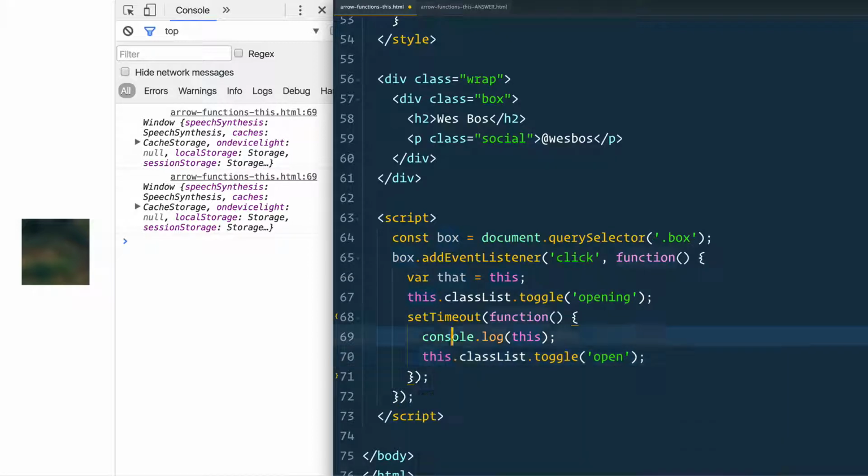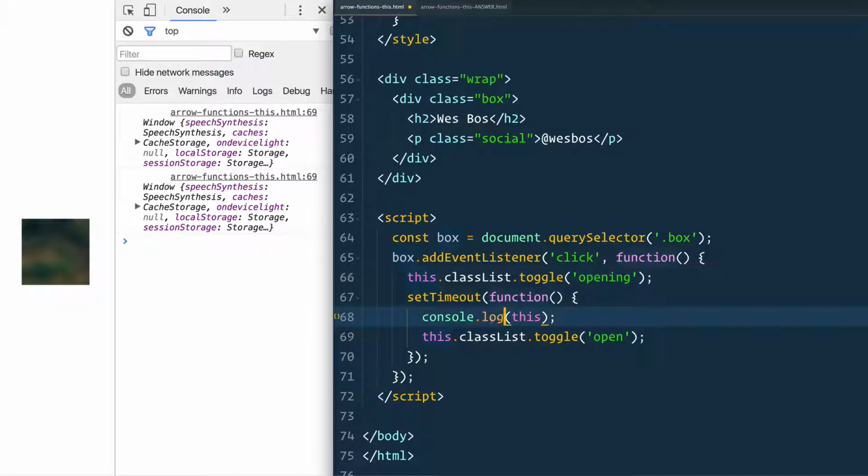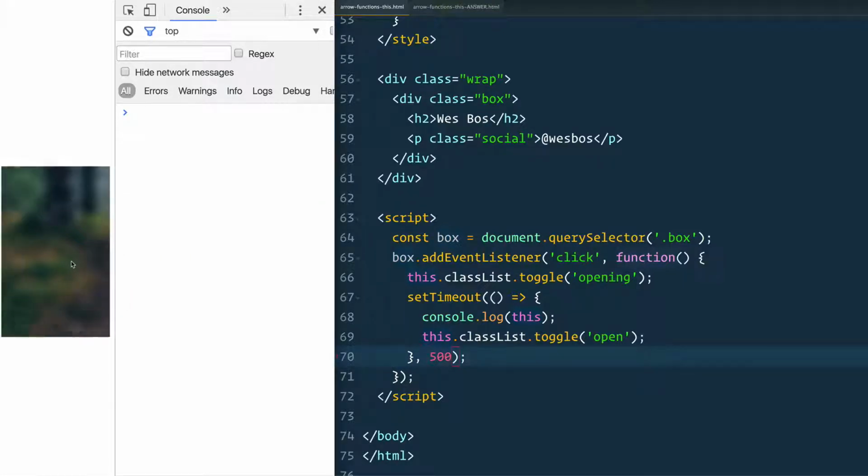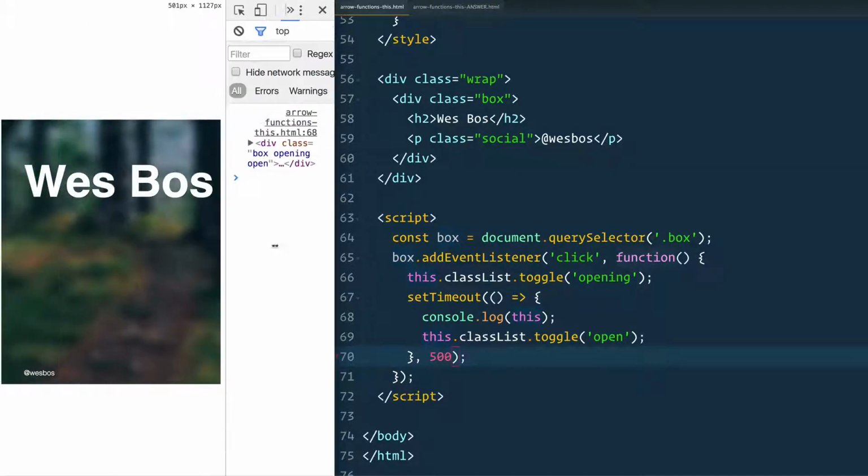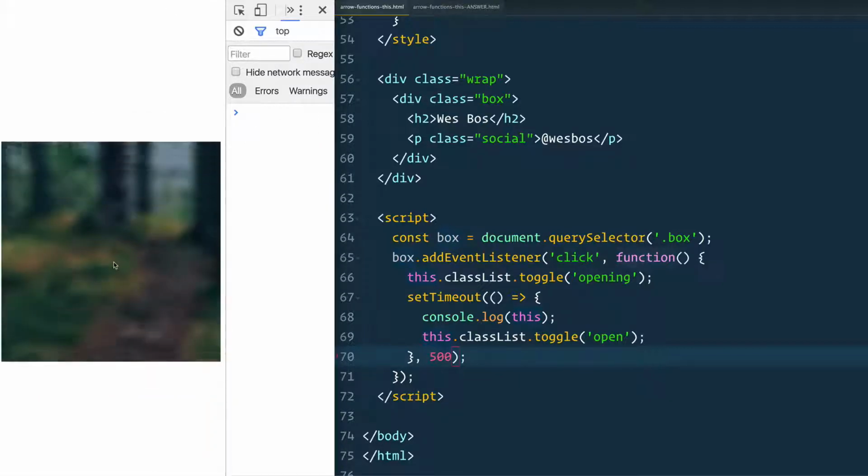If I bring that back to this, what we need to do is just simply make it an arrow function. Why? Because when you have an arrow function, it does not change the value of this. It inherits the value of this from the parent. We don't have to worry about the scope changing or anything like that. We can just go ahead and keep using this as if it was scoped to this actual function here, which is great. So I'm going to leave that console log in, and we should probably actually put 500 milliseconds in here. And there we go. And then after 500 milliseconds, it will actually animate itself in.